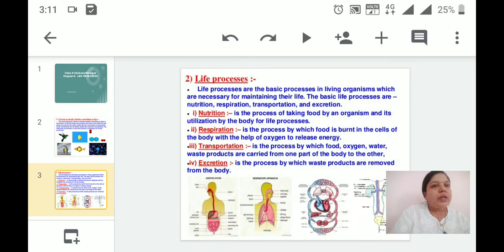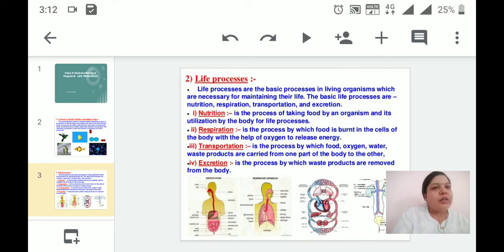Next, the important life processes we are going to study under this chapter are nutrition, respiration, transportation and excretion. Life processes are the basic processes in the living organism which are necessary to maintain their life. In the case of nutrition, it is the process of taking food by an organism and its utilization by the body for the life processes.